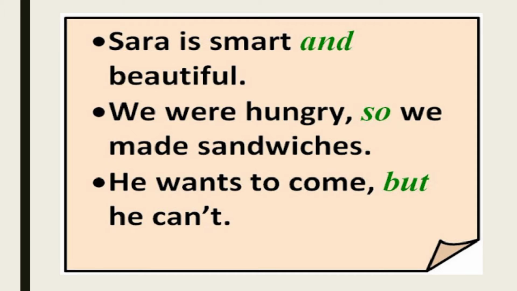We are hungry, so we made sandwiches. We have used the conjunction so here because we were hungry, so we made sandwiches. He wants to come, but he can't. So when are we going to use but, children? We are going to use but when there is an opposite opinion, a difference of opinion. He wants to come, but he can't. That is the opposite.